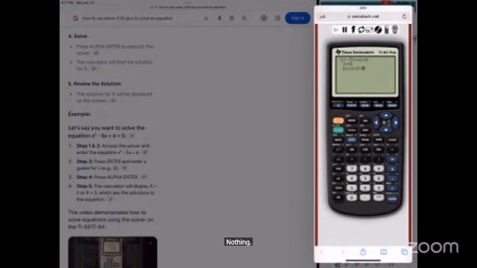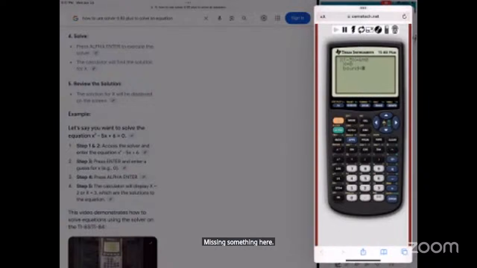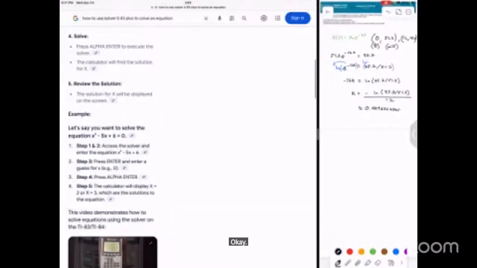Press enter, and then I guess press alpha enter. X equals, which is solutions. Missing something here. Let's quit. Let me go to math. Okay, let me go back up. Come on. Okay. Come on.